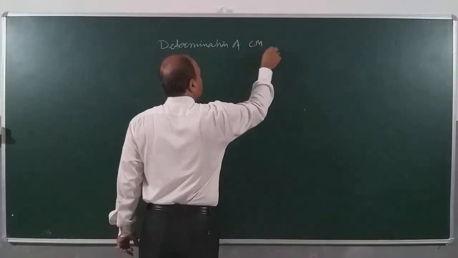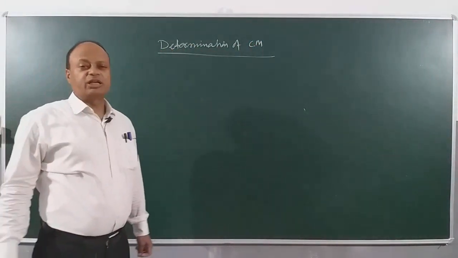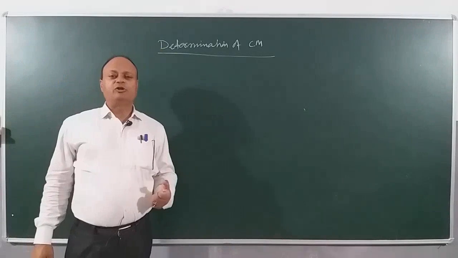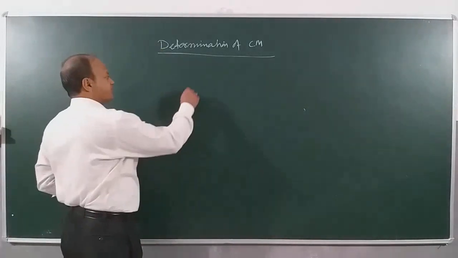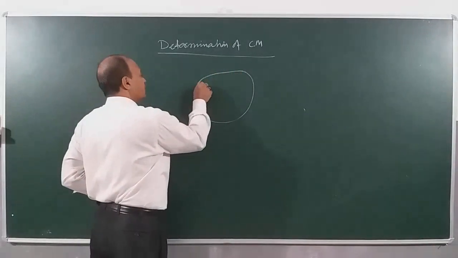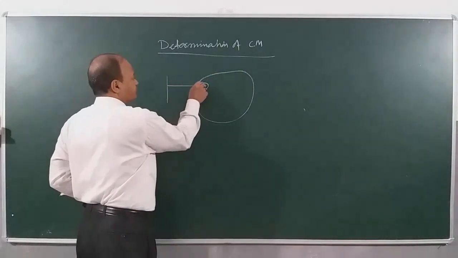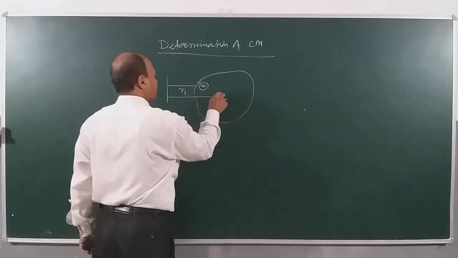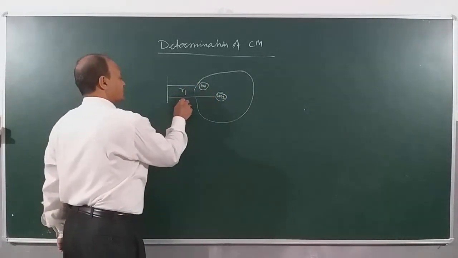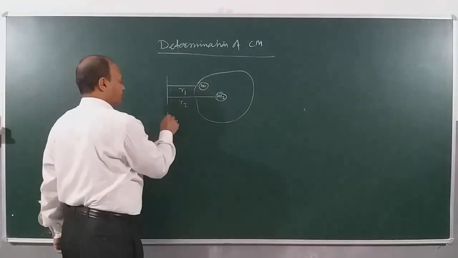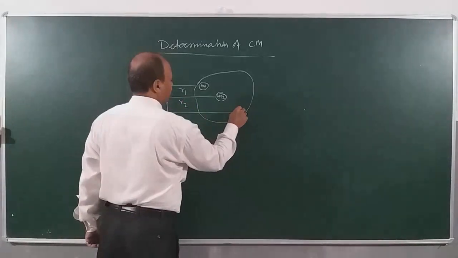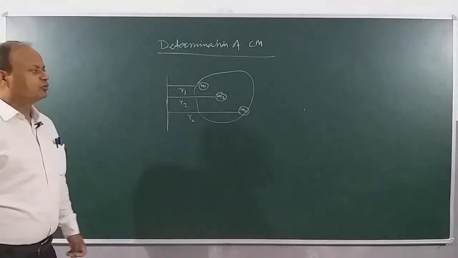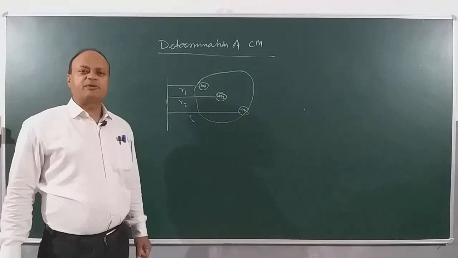Location of center of mass. Children, we are going to calculate the location of center of mass. What exactly will be the position of the center of mass? Let's see. This is an extended system. We have a particle of mass m1 at what distance? r1. Then a particle of mass m2 at distance r2, and a particle of mass mn at distance rn. We are going to calculate the center of mass of a system of n particles, right?